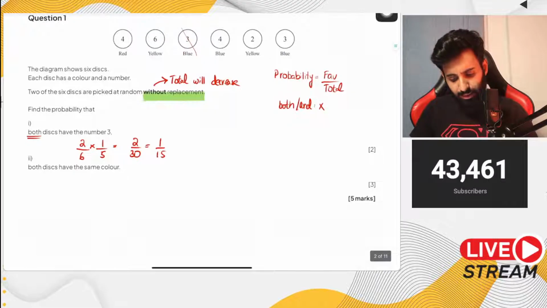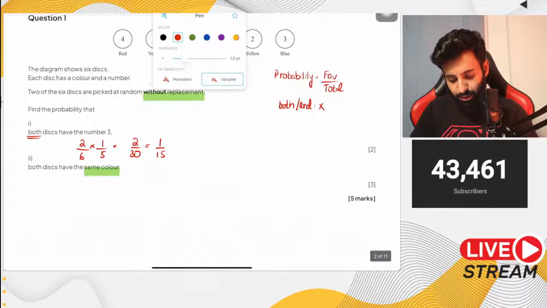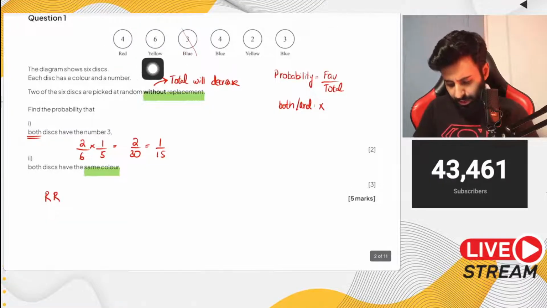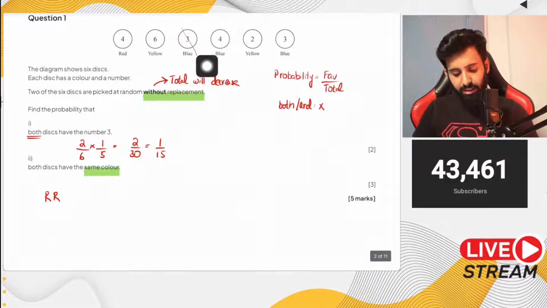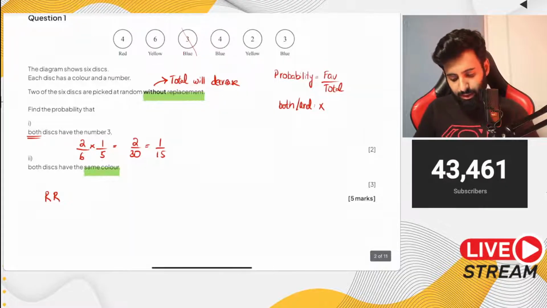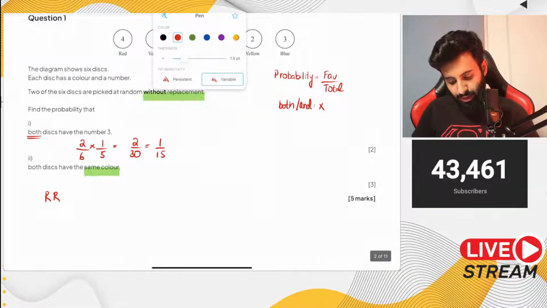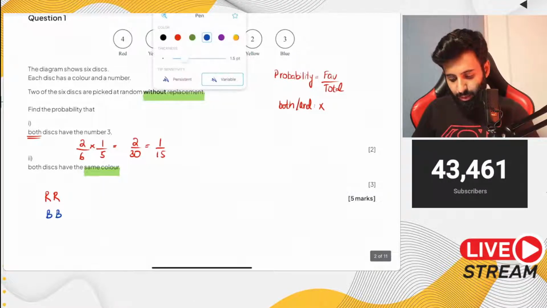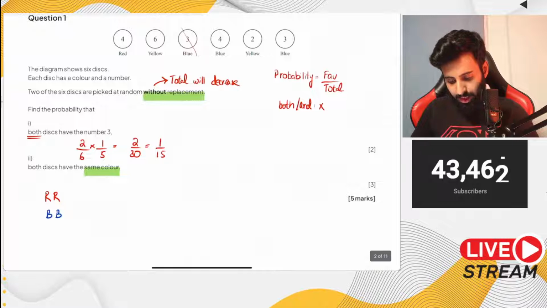Then it says both discs have the same color. So what's important over here is same color. Now let's see how many ways that is possible. One way that is possible is if you get red. Is that possible, by the way? Is it possible to get 2 red? While I'm writing down the other possibilities, I want you guys to think of it and tell me. Blue, and what other colors do we have? Yellow. Let me write this down in yellow.